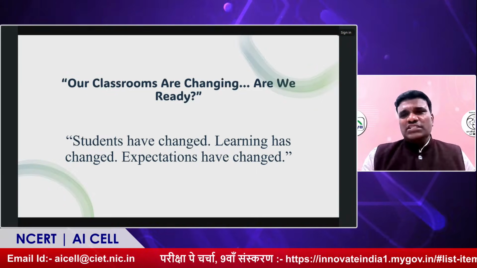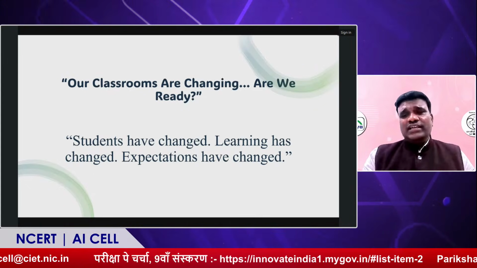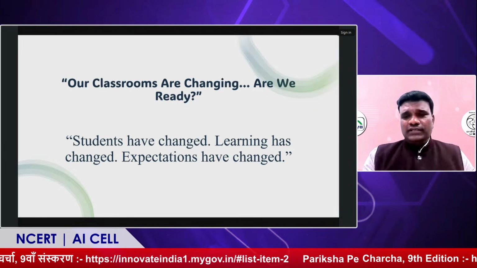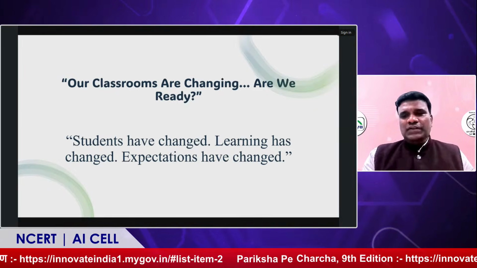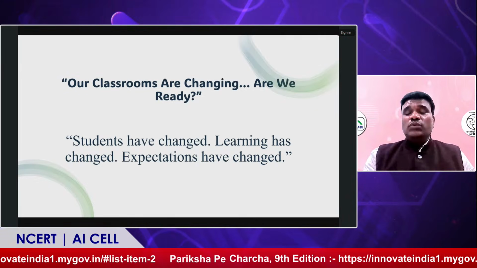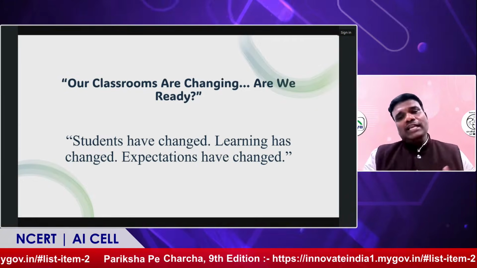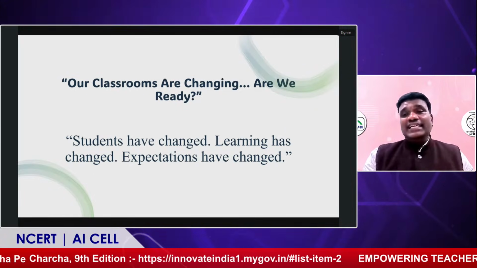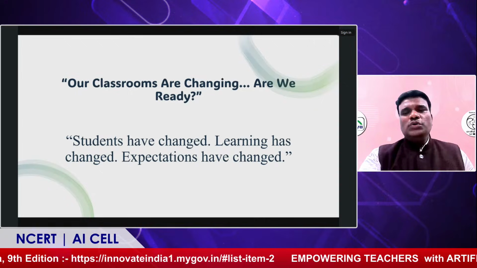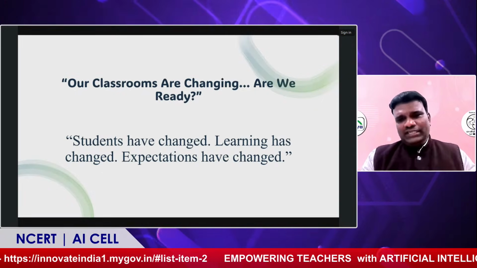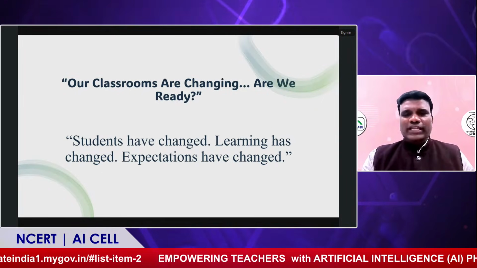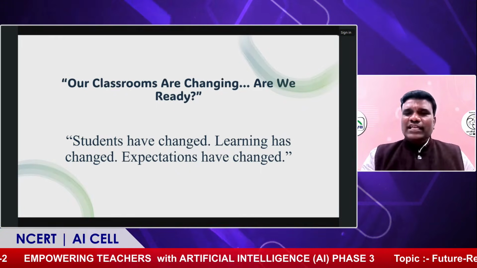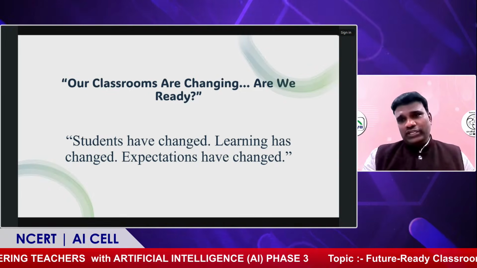Many teachers nowadays fear technology, and AI seems very complex and uncertain. But today's session is meant to remove this fear. We will see how AI can support our system, help teachers plan better lessons, explain concepts clearly, and design different activities. This is also related to NCERT initiatives and NEP 2020, focusing on small changes that help build the future-ready classroom.